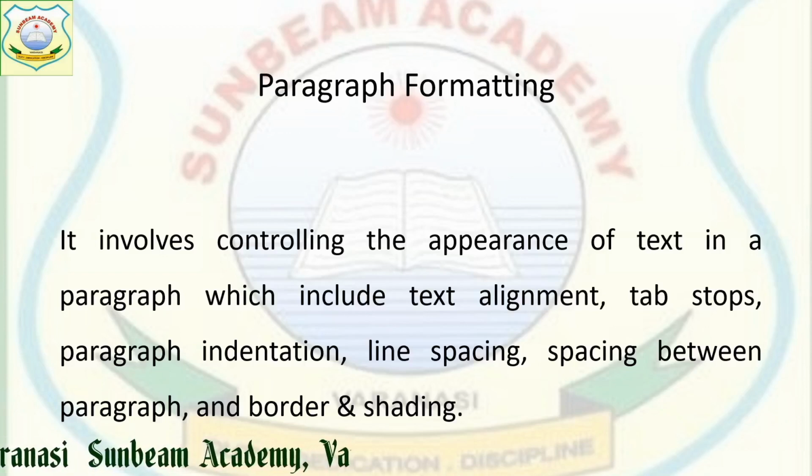Then we can provide indentation to the paragraph. In the last class I told you about indentation. Indentation is the distance between the page margin and the text. We can provide line spacing, give space between paragraphs, and provide borders and shadings to the complete paragraph.